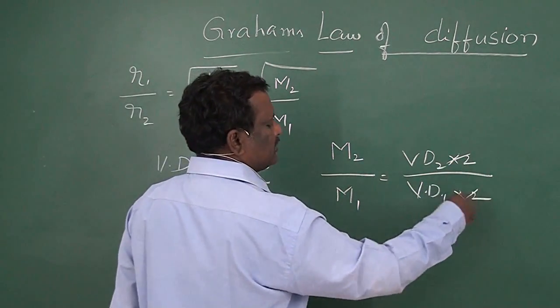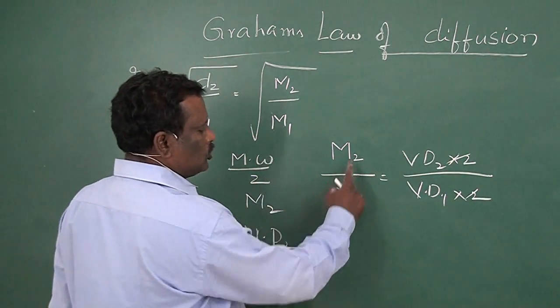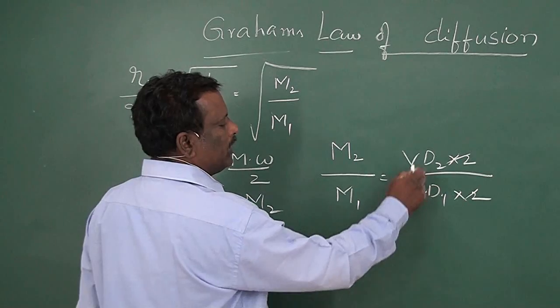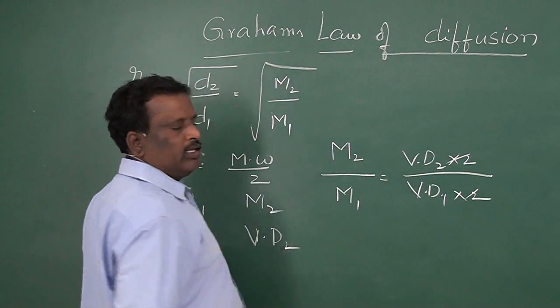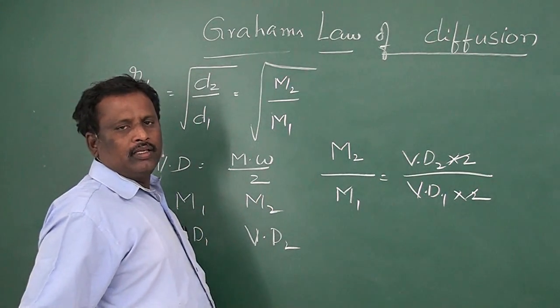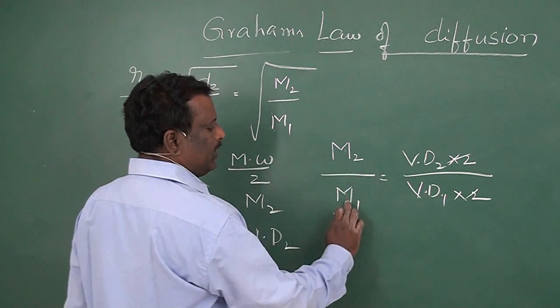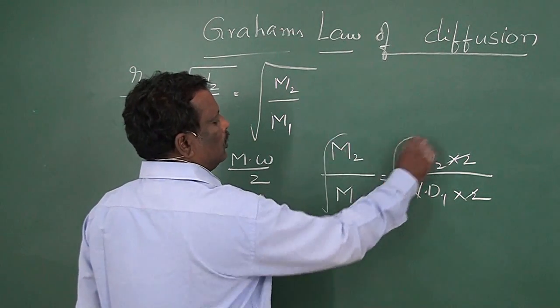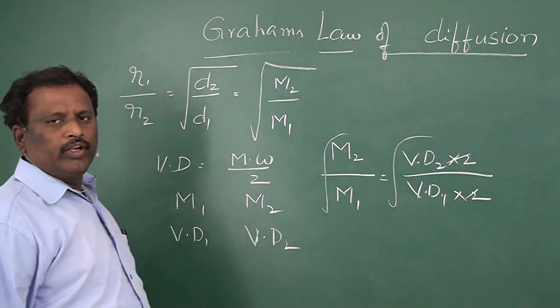Now 2 cancels. Therefore, M2 by M1 is equal to Vd2 by Vd1, where Vd is the vapor density. Therefore, root of M2 by M1 will also be equal to root of Vd2 by Vd1.